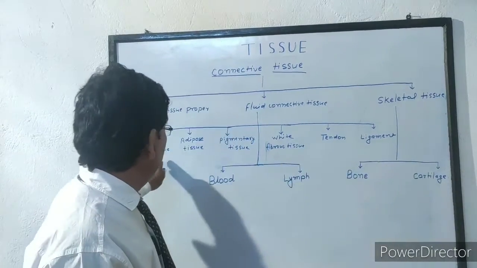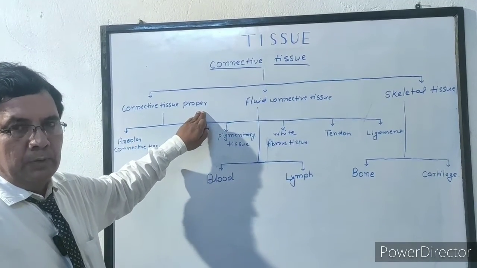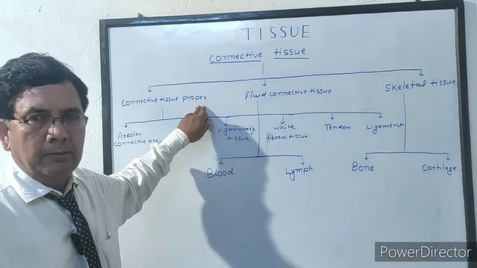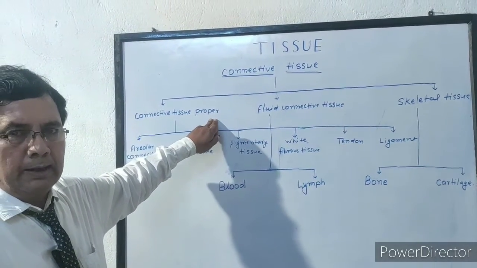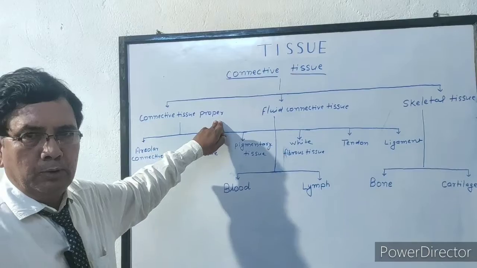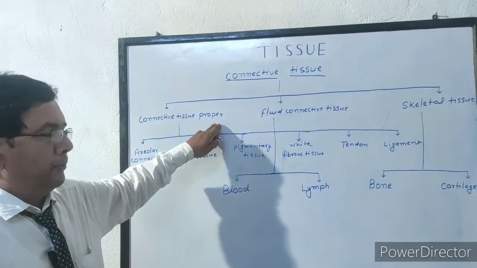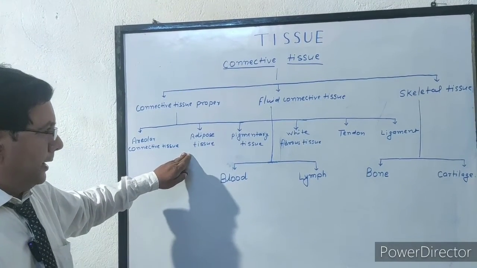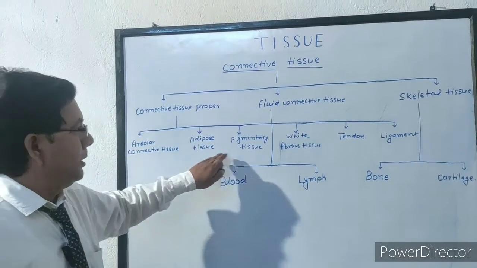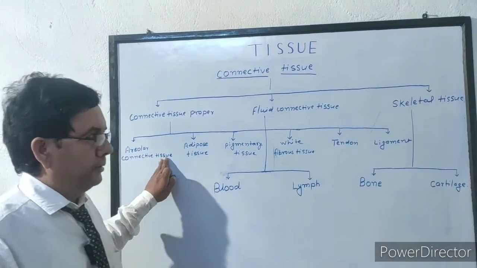These all are the types of connective tissue proper, which forms packaging around the visceral organs, connect different organs of the body, connect bone to bone, connect bone to muscles, and forms packaging around the internal organs. We study one by one in detail these types of connective tissue.